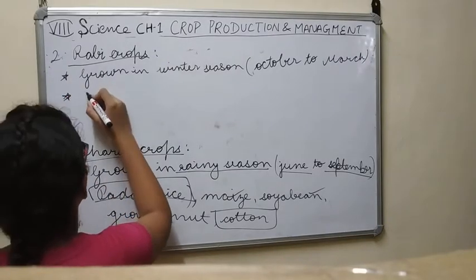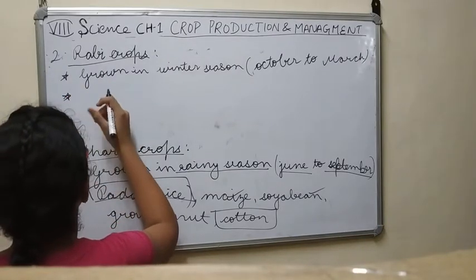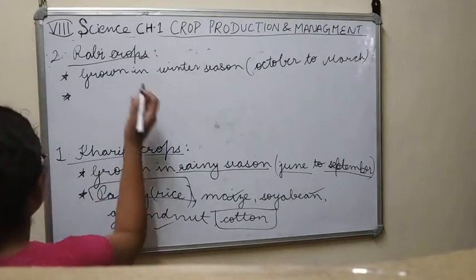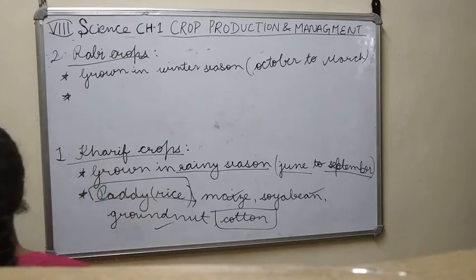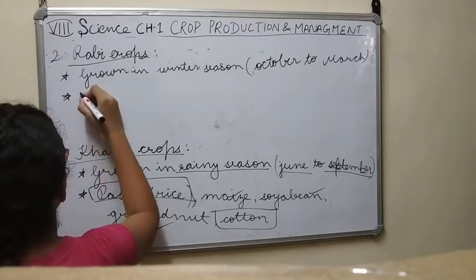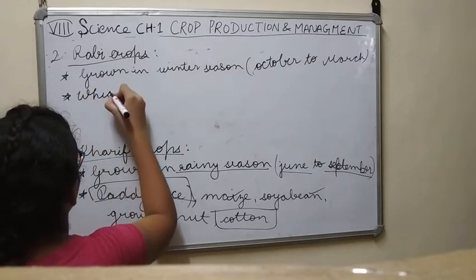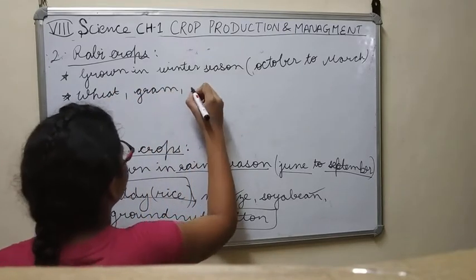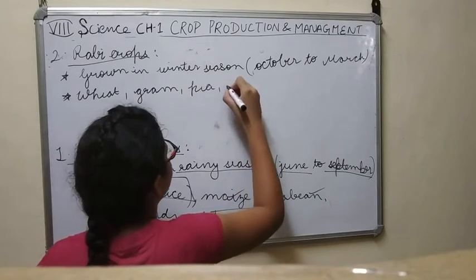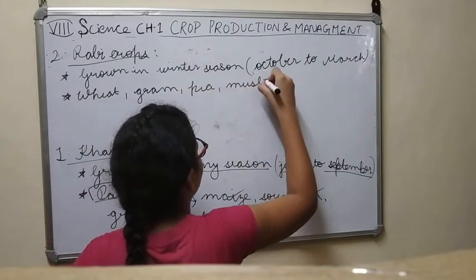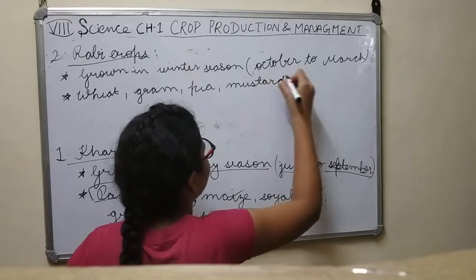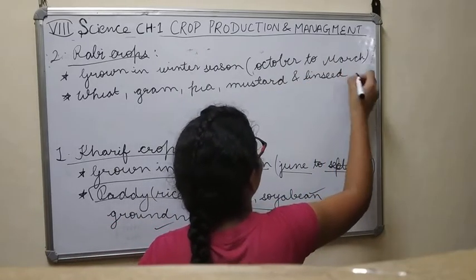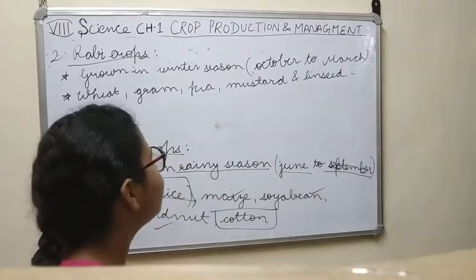Right? Winter season in India is generally from October to March, and some examples of Rabi crops are gram, wheat, pea, mustard and linseed. Right? These are some examples of Rabi crops.